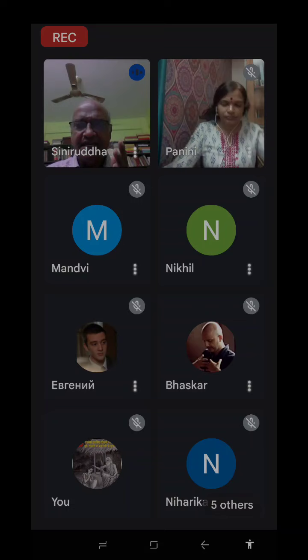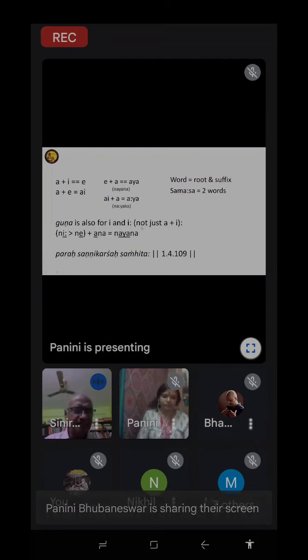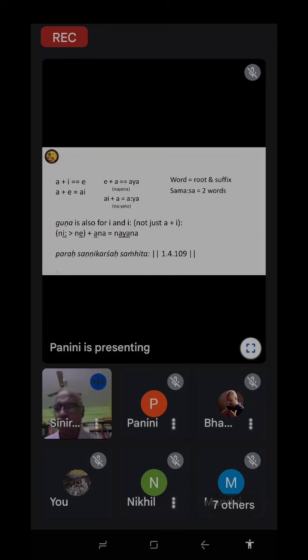The next, we will take some consonant sandhis. Just keep this in mind. These are all going to be used all through the grammar, the rules of Panini. Either he will give you a sandhi, the word root plus suffix, or talk of samasa. Whenever Panini is using these rules, it refers to word formation.